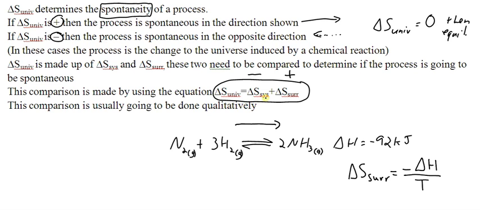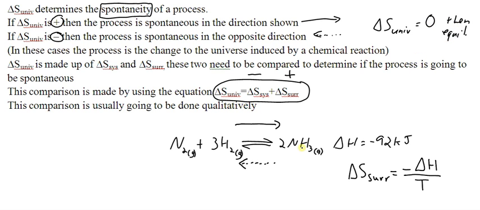Now, if the value for the change in entropy of the system happens to be more negative than the change in entropy of the surroundings is positive, you're going to end up with a negative value for the change in entropy of the universe, which means that the process will be spontaneous as it moves from products to reactants. And if the two equal each other out, meaning you have the same value with opposite signs, then you're going to have a delta S for the universe that's 0, and you'll be able to say that the system is at equilibrium.